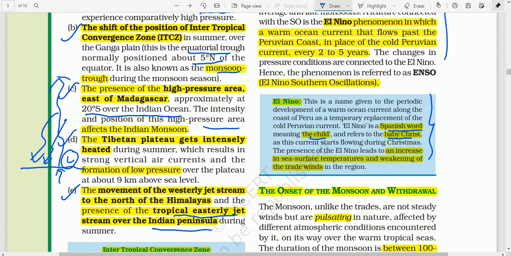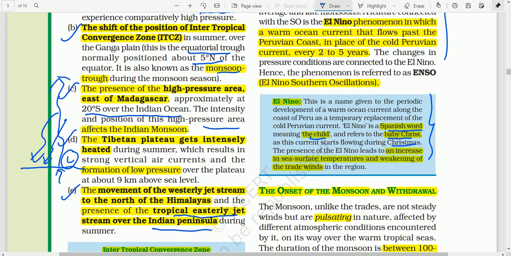Why is this temporary replacement of the cold current by a warm current known as El Nino? Because the temporary replacement of the cold current by the warm current starts when we observe Christmas, and that is why the name El Nino is given.